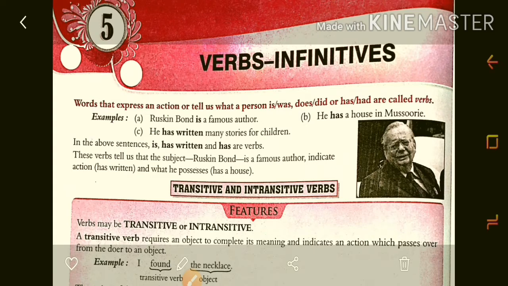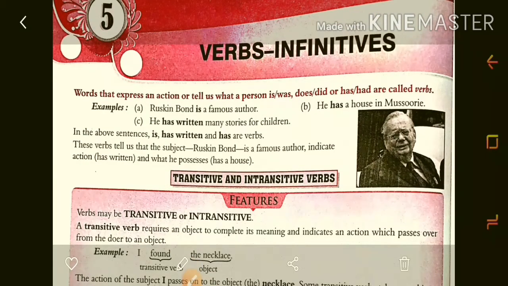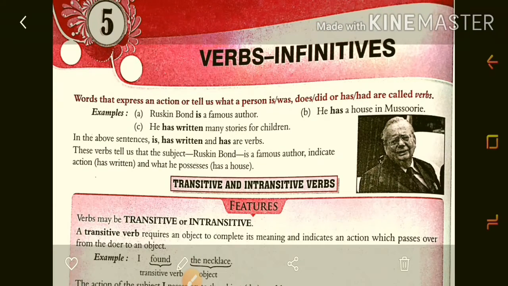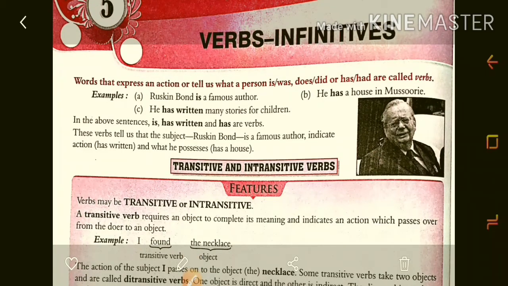Words that express an action or tell us what a person is or was, does, did, or has or had are called verbs. Here they have given examples. For example, Ruskin Bond is a famous author. He has written many stories for children. He has a house in Missouri. So in the above sentences, is, has, written and has are the verbs.